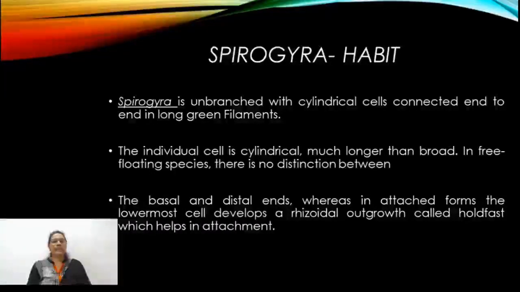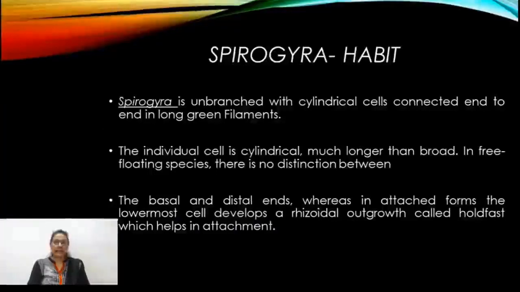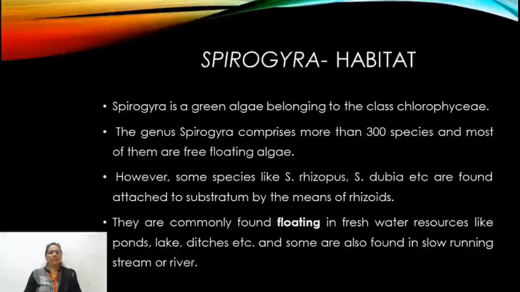The individual cell is cylindrical, much longer than broad. The end cell, which is the lower basal cell, is attached to the substratum, and it is called the holdfast cell. It helps in attachment to the substratum. Spirogyra is a green alga belonging to the class Chlorophyceae.